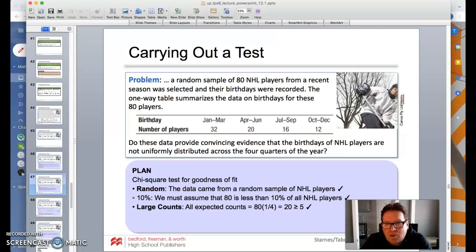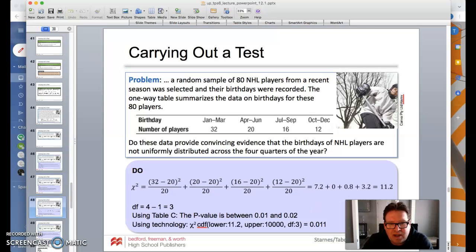Now remember, we had 80, so we're going to say don't go by the results that we got, but go by what should happen if it's uniform. We'll take 80 divided by 4, so that's going to be 20. And so that is bigger than 5. That's perfectly fine. Okay, so the do part, again, we can certainly use our calculator to put this data in and compute that. That would certainly be fine. As we've looked at in our tech corner, you can put the numbers in list 1, and then in list 2, you're just going to put 20, 20, 20, 20 in for that. Or you can compute it this way.